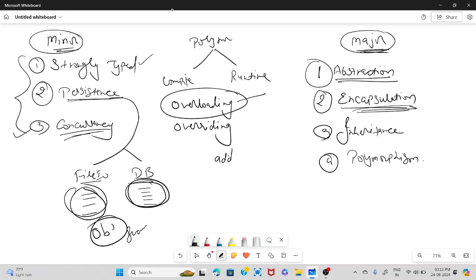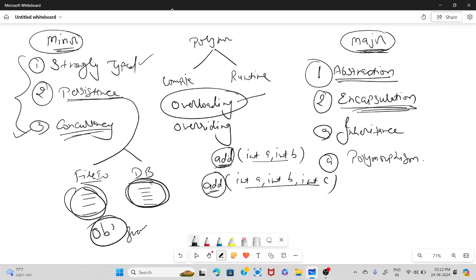For example, let's take that I have to add two numbers, so I am keeping the name add and I have two integers. Now if I want to add three integers, since I am already performing addition, I will keep the name the same and define it like this. So whenever someone passes two parameters, this function will get called. Whenever someone passes three parameters, this function is called. So the name of the function is the same but the parameters are different. It means this is known as